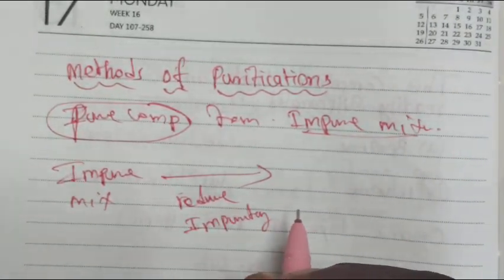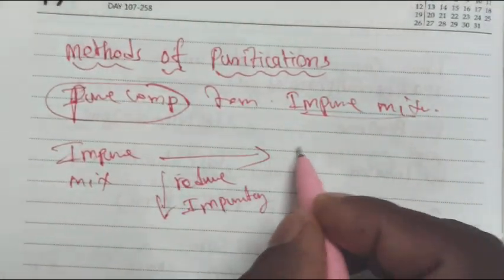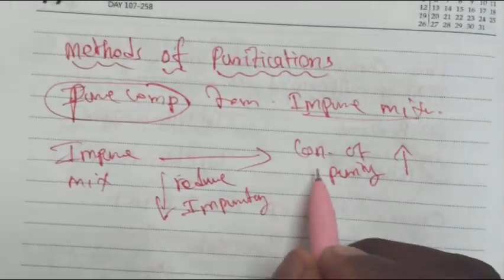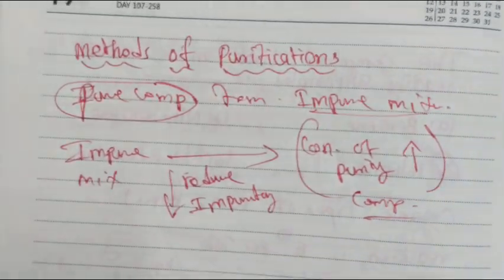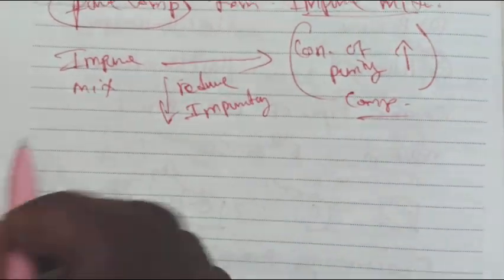The impurity may be gravel or dust particles. They reduce the actual concentration, and the purity of the compound increases. So these purification techniques are of five types.